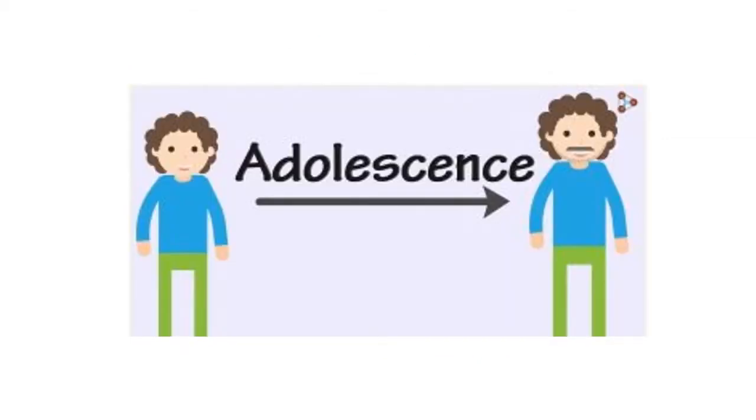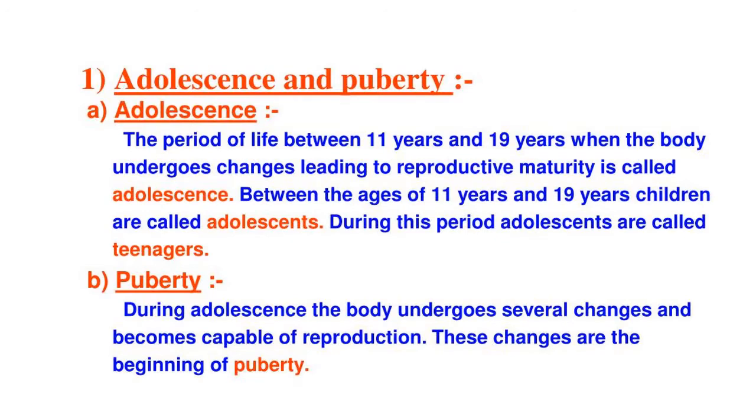So this is an example from the childhood stage to the adulthood stage, that is the adolescence age. Adolescence and puberty, how these two terms are interconnected, we are going to talk about it. Adolescence is the period of life between 11 years and 19 years, when the body undergoes changes leading to reproductive maturity.